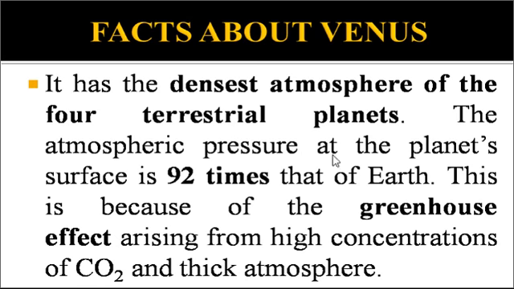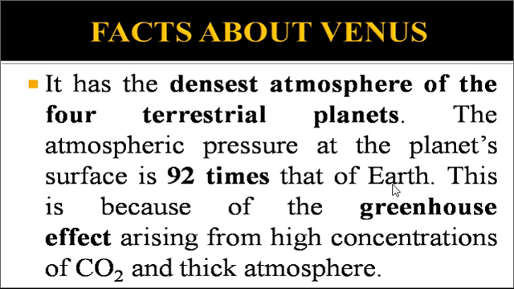The atmospheric pressure at the planet's surface is 92 times that of Earth. Earth has an atmosphere, but the atmosphere on Venus has 92 times more pressure than Earth. This is because of the greenhouse effect arising from the high concentration of CO2 and thick atmosphere.